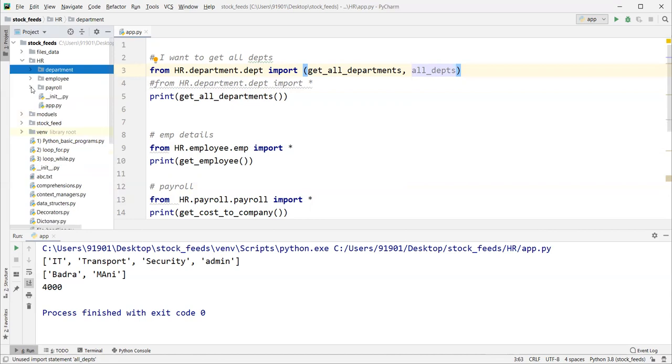So Srini is working on payroll, Mani is working on department code. There is no collision between both of you, right? To add functionality for the department, you need not worry about the payroll functionality at all. So there is no conflict. Someone is working here, you are working here. We can make sure that payroll changes won't break your changes, and we can be confident that employee and department functionality won't be affected, because there is no change here.